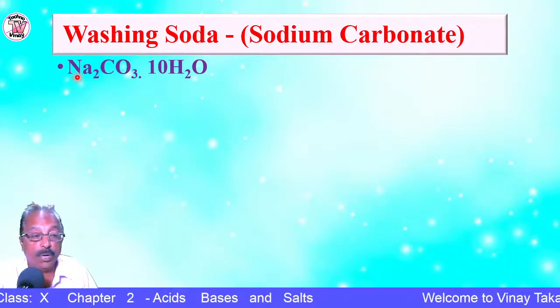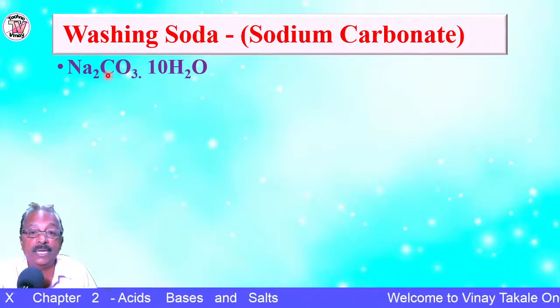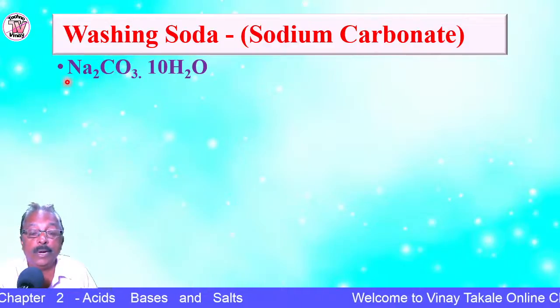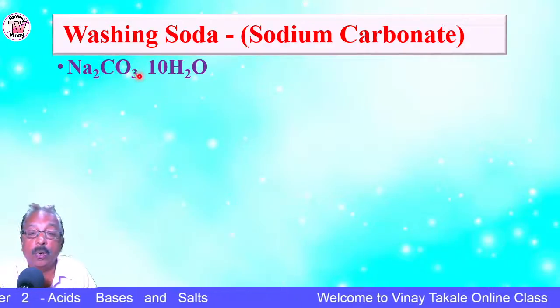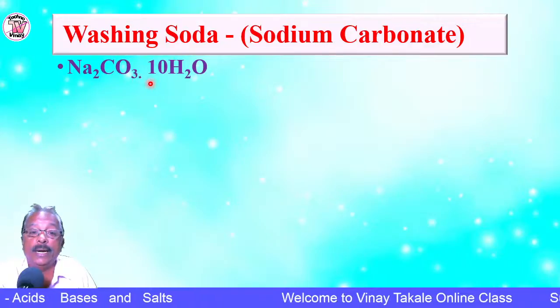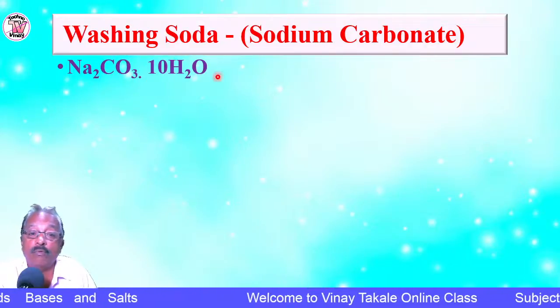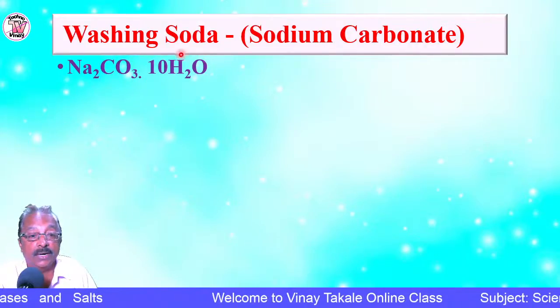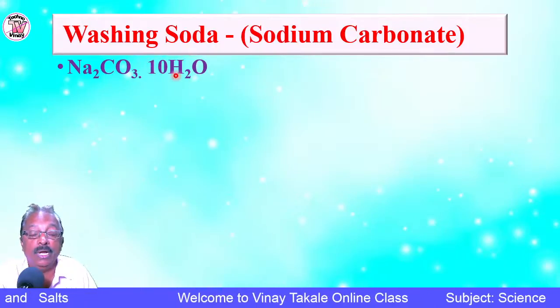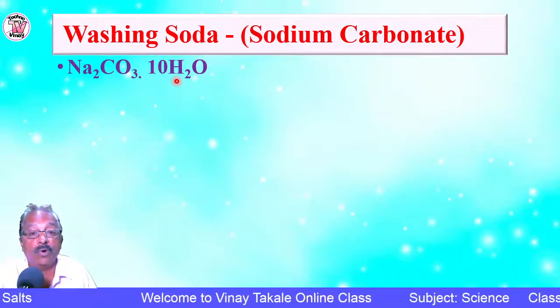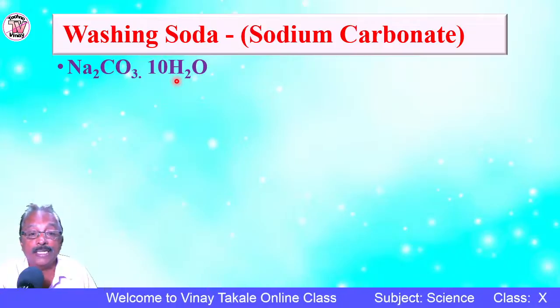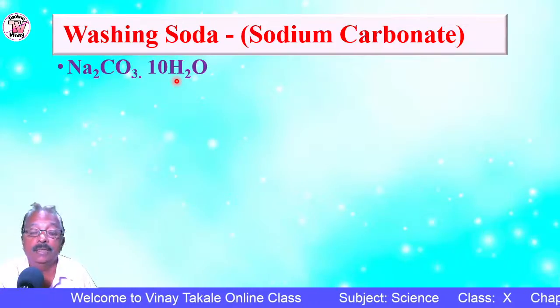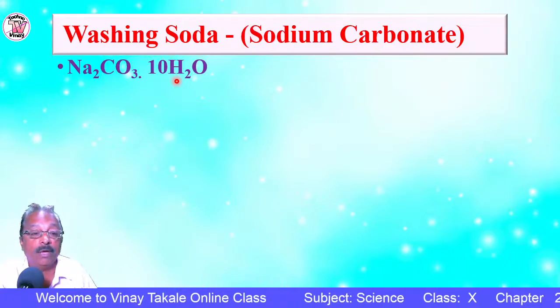Na stands for sodium and CO3 stands for carbonate, that is sodium carbonate. So washing soda contains 10 molecules of water of crystallization. See here, you can see .10H2O. These 10 molecules of water of crystallization are present in the crystals. When you heat it, it will turn into vapor.